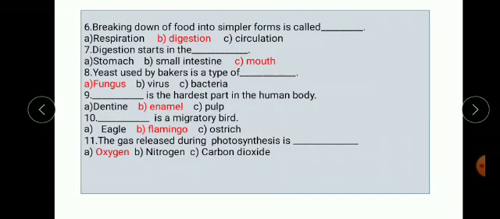Next, eleventh. The gas released during photosynthesis is dash. Options are oxygen, nitrogen and carbon dioxide. The correct option is oxygen. The gas released during photosynthesis is oxygen.